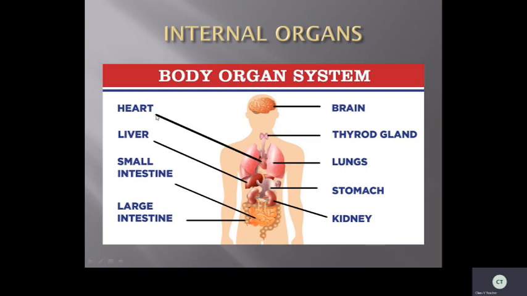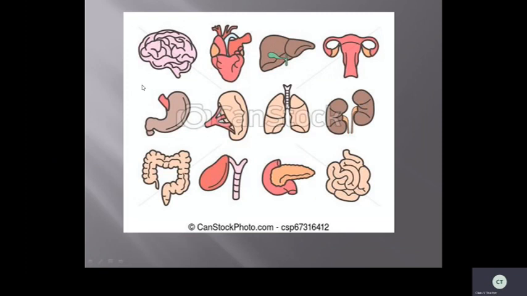Now, understood, children, what are the internal and what are the external organs? External means which we can see outside of the body. Internal means which we can't see. They are located inside our body. Okay, so what are the internal organs? For example, heart, liver, small intestine, large intestine, brain, lungs, stomach, kidney. Now, if you take them separately, what is this?